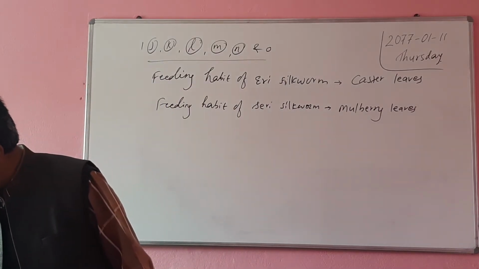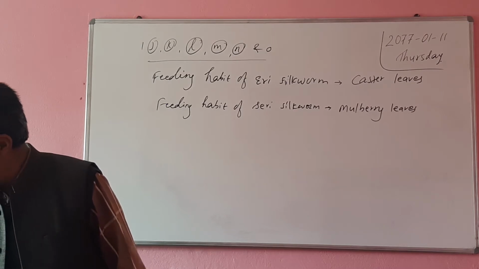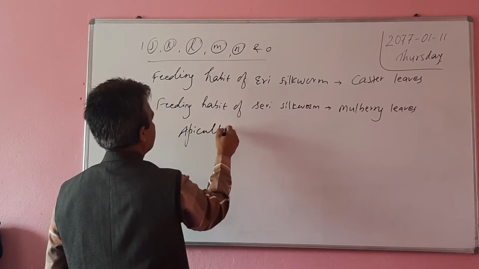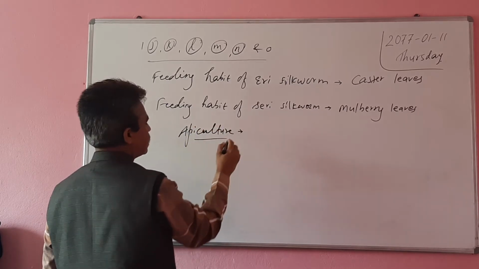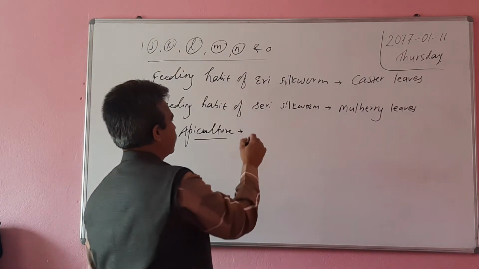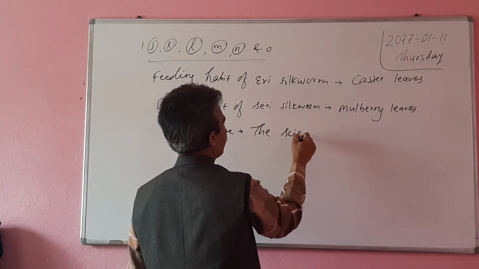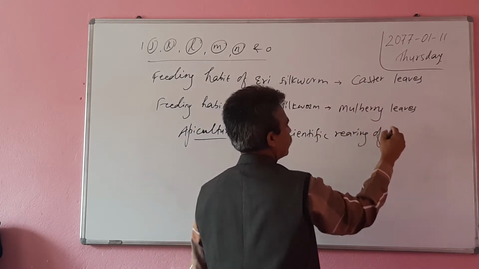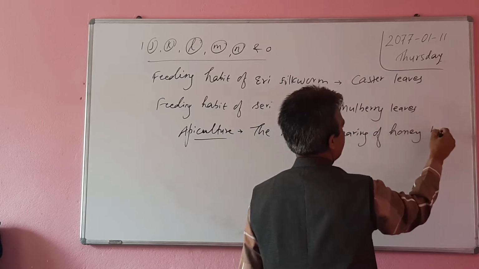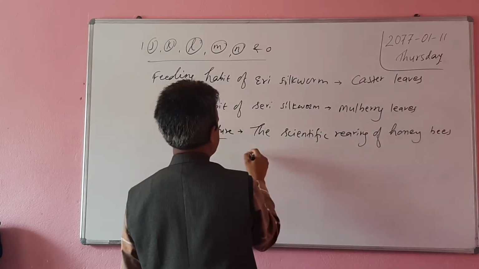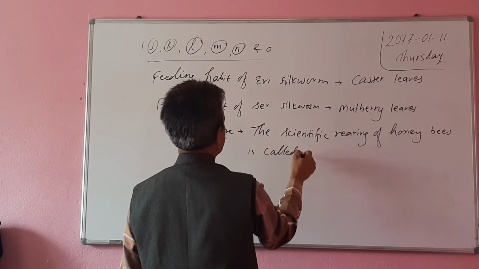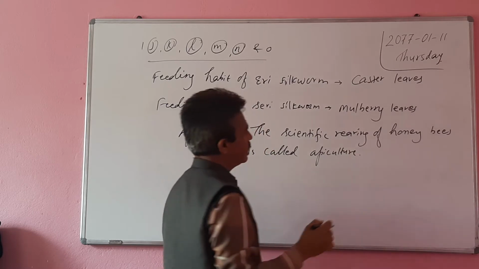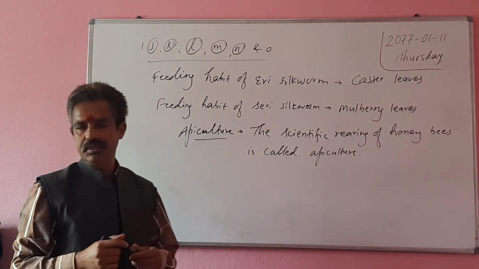Next question is: define apiculture. What is the definition of apiculture? The scientific rearing of honeybees is called apiculture.